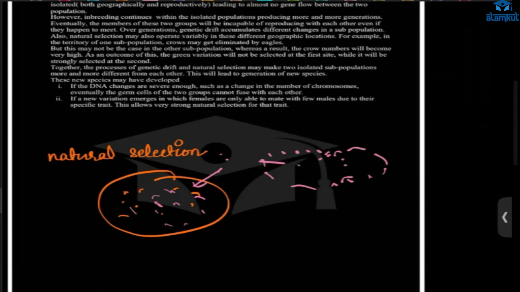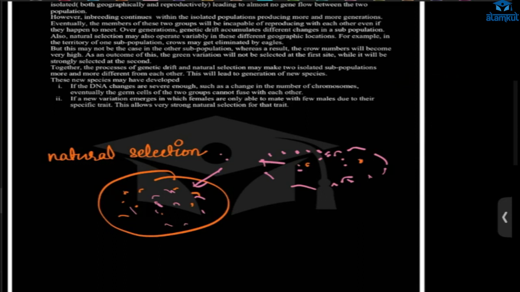And in that also, some of the reproductive population will be different than others. Some variation will be there when reproducing. Few of them will have strong resistance, strong fighting capability, whatever.